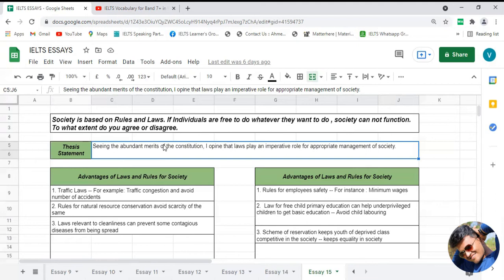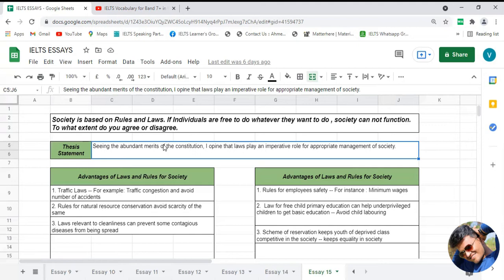As we have discussed earlier, the given statement is something like: society can run with rules and regulations only. Okay, and as I have said earlier, for this particular essay, I totally agree with that statement. It means that I see the advantages of rules and regulations to run the society in my mind, and that's why I agree with this statement.